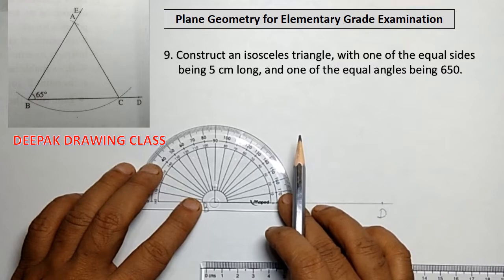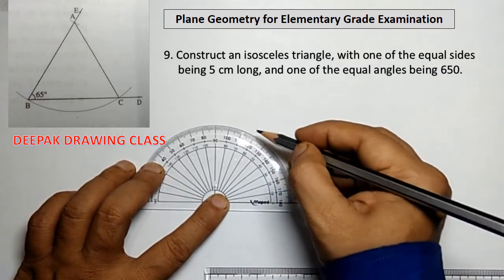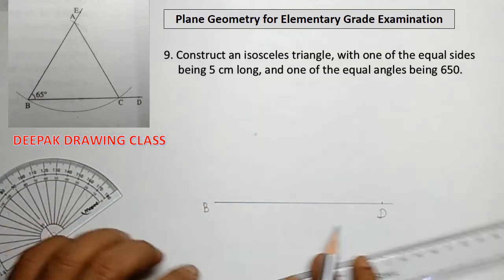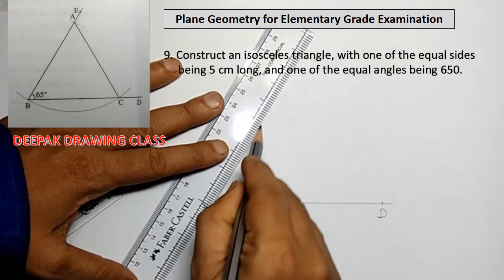Then take a protractor and with center B mark a point of 65 degrees. That is, angle EBD is formed. For reference, do see the given diagram.